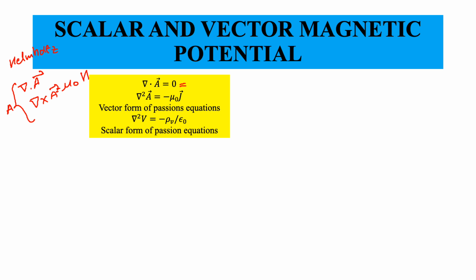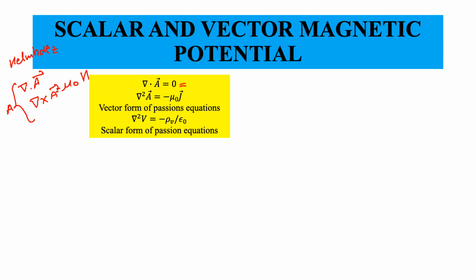I could of course have chosen divergence of A equal to any constant as well, but just as electrical scalar potential doesn't by itself mean anything, only the potential difference does, similarly the magnetic vector potential does not by itself mean anything, but the differential potential is what matters.